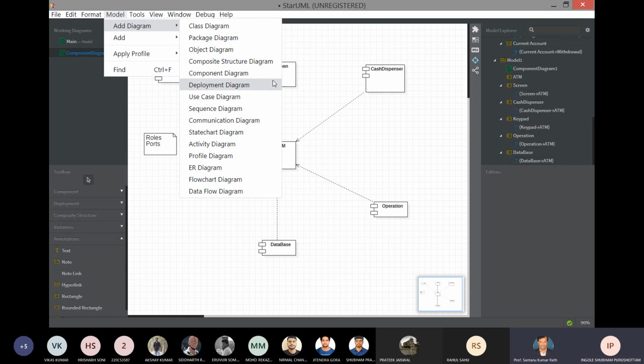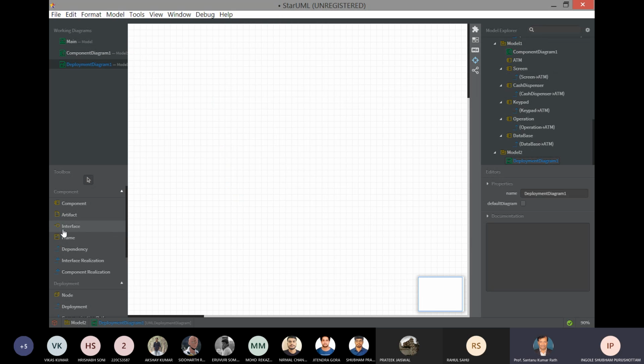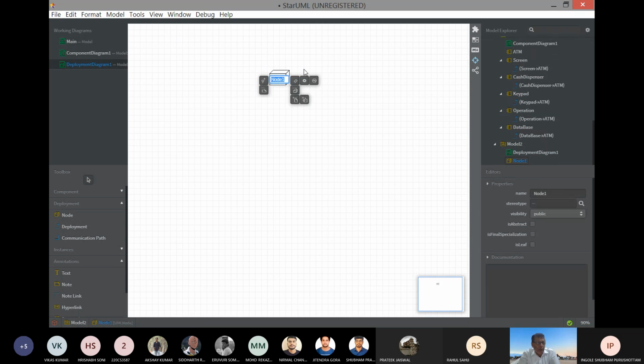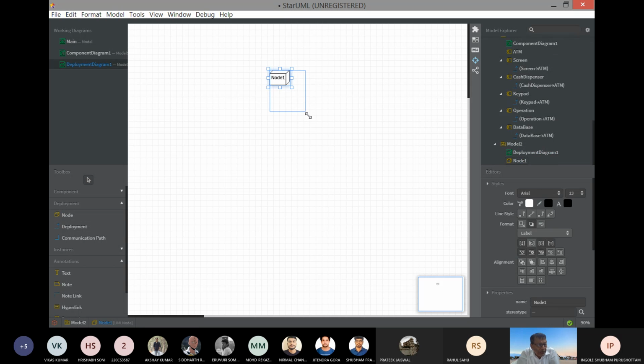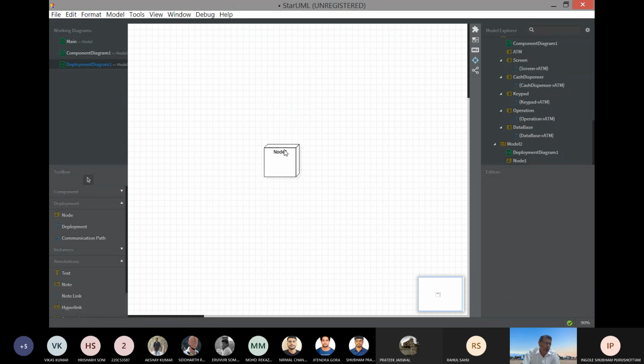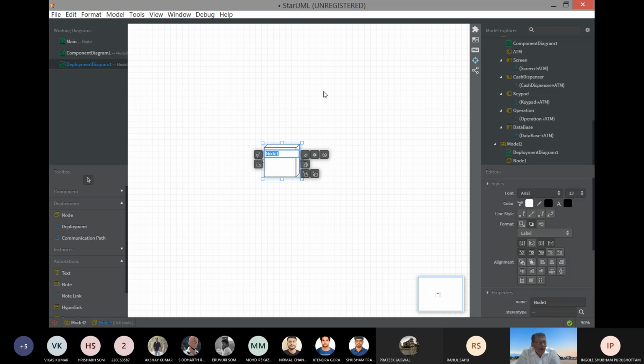Similarly, the last one we have is deployment. Deployment means how you will deploy in hardware as well as software, both. Deploy means engage or to put in action. Deploy, okay? How to deploy it, how to put them in action.